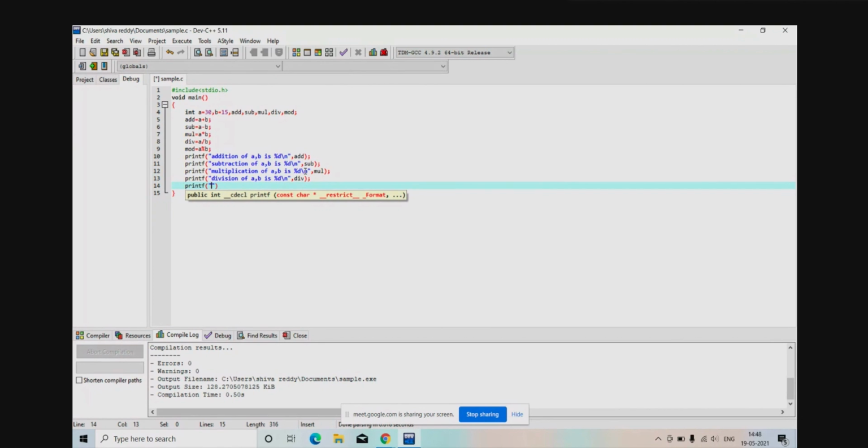A comma b, modulus of a comma b is percentage b slash n, comma, mod.